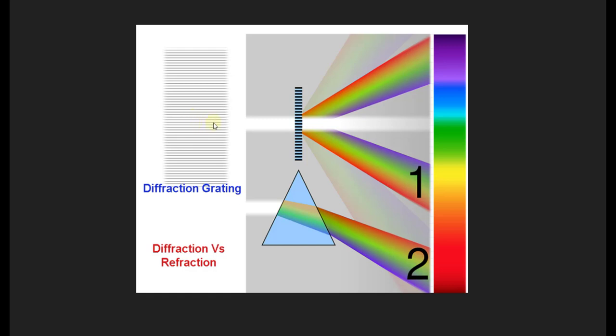When the light goes through a small opening, it has a tendency of spreading out. Now it spreads to the left in this case and to the right, and when it does, the red waves spread the most and the violet spreads the least, so that's how we spread them. When sound goes through a small opening, it also spreads out. This is called diffraction.